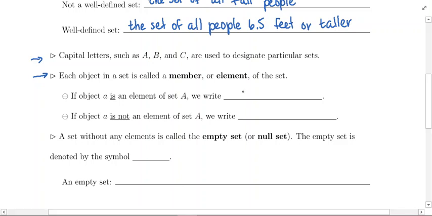If we have the object lowercase a in the set A, you use this little symbol right here. It looks like a strange E. This means "is an element of."